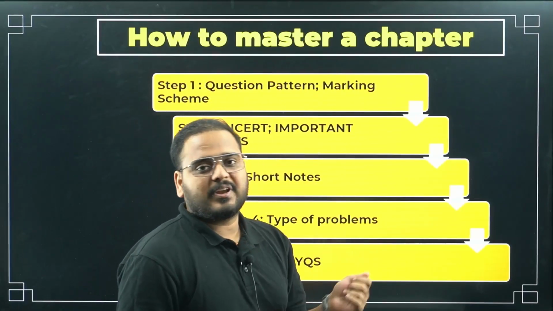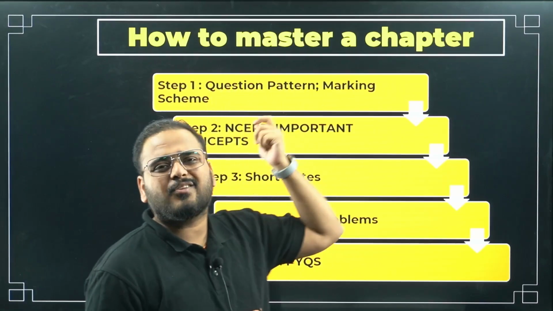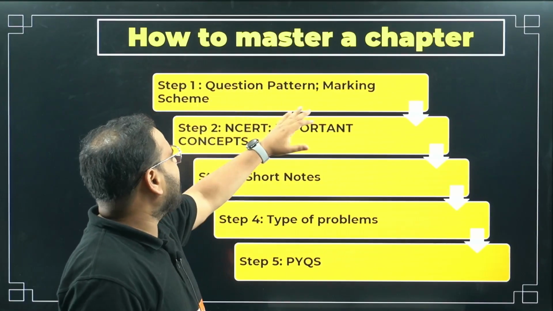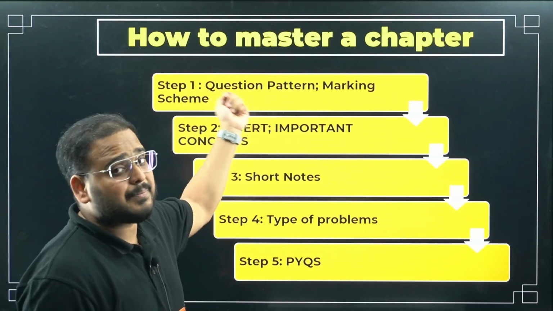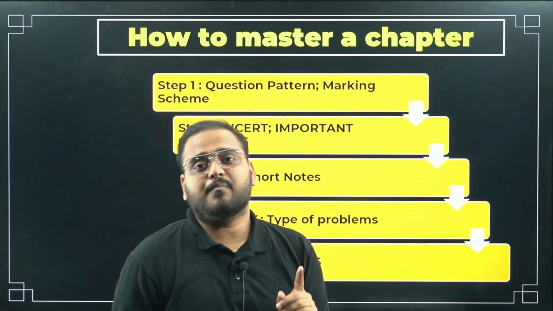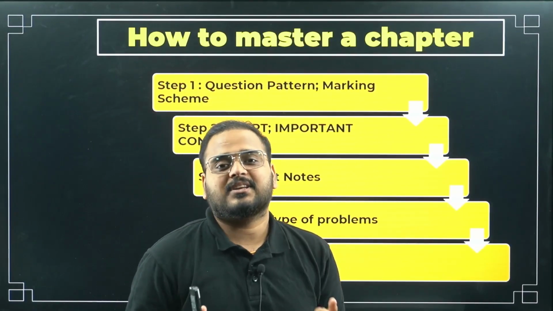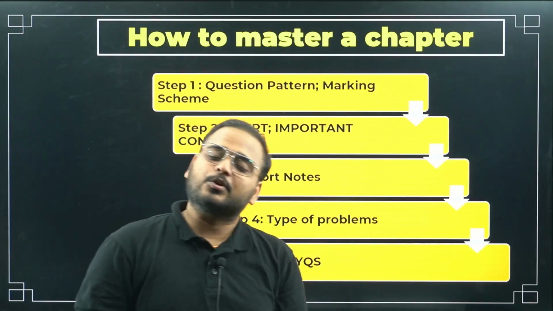I said the marking scheme is very important. Know the marking scheme. Next, move on to what? This will not take that much time. It's just another part of analysis. This will not require that much time, but the step is very important. Even though step 1 takes less time, step 1 is very, very important. You should know what enemy you are facing, what the opponent is coming up with. So step 1 means getting to know your opponent.